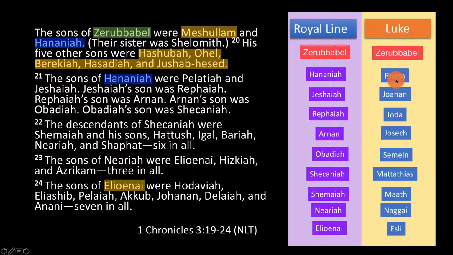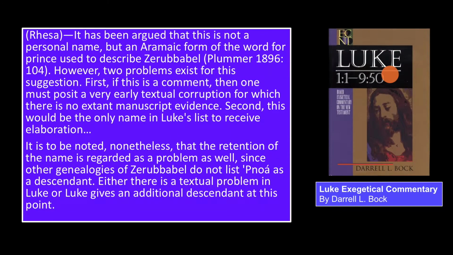We're left again with speculation. We can't say anything too definitively here. I also want to make note of the fact that many scholars are going to say that Rhesa is perhaps an Aramaic form of the word for prince used to describe Zerubbabel. Let me just read to you what Bock writes. He writes, "It has been argued that this is not a personal name, referring to Rhesa, but an Aramaic form of the word for prince used to describe Zerubbabel.